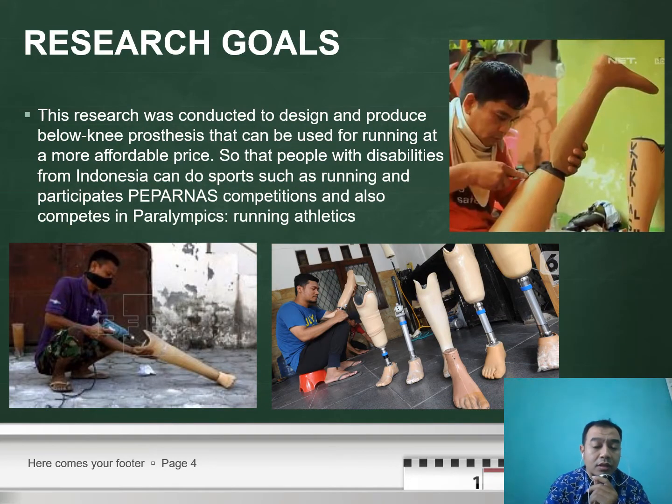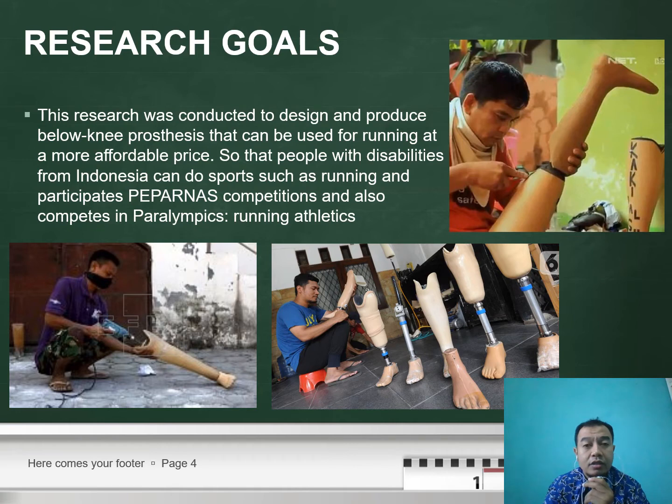Indonesian people with some skill are able to manufacture the normal prosthesis for walking. However, until now in 2020, we still cannot find the manufacturer or the people who are able to design and also manufacture the running prosthetic.